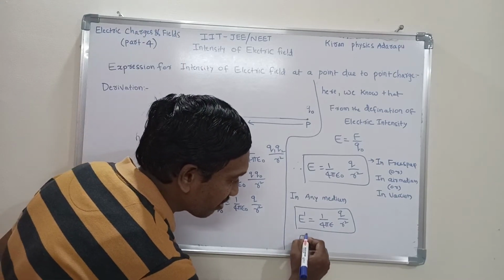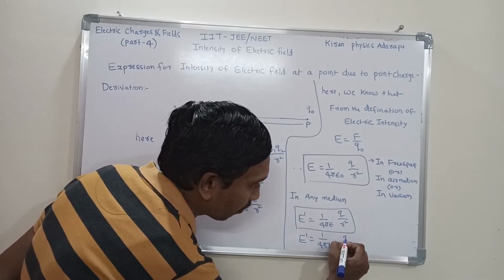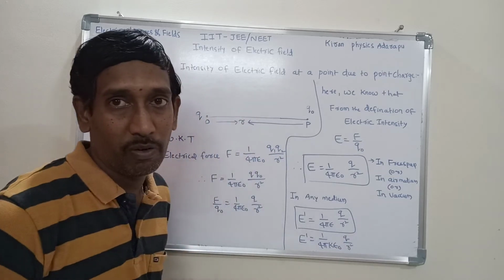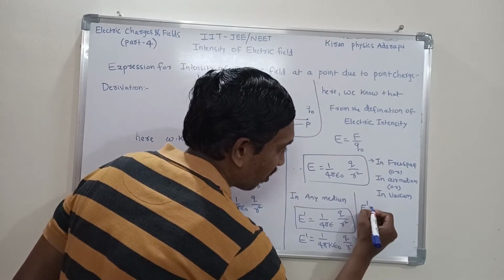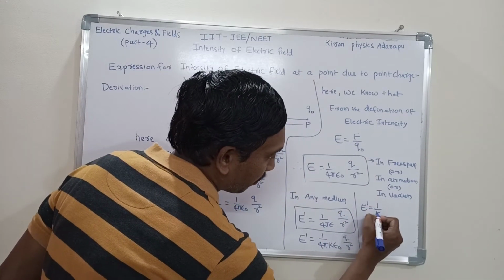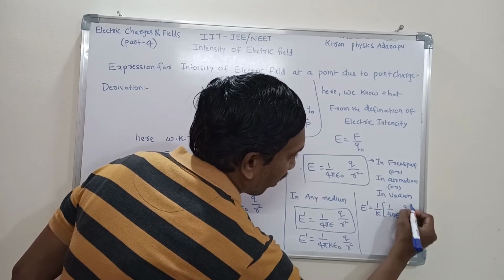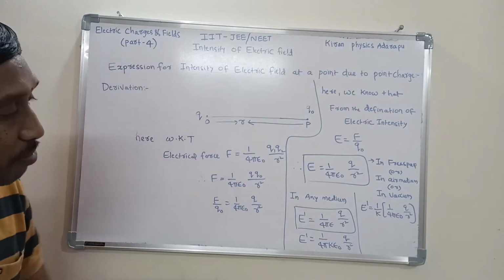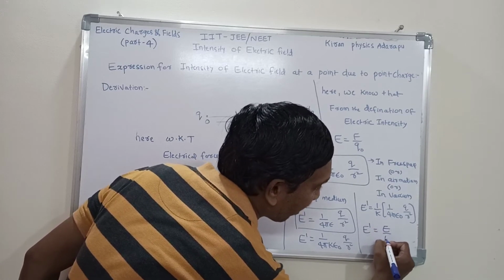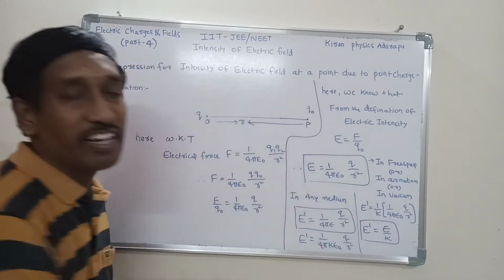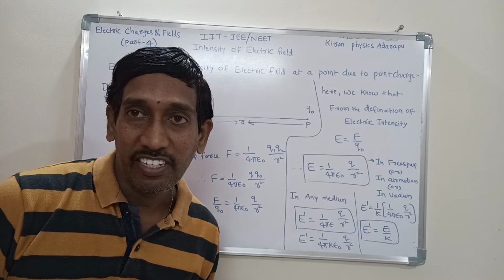That means E dash is equal to 1 by 4 pi into k epsilon naught into q by r square is the formula. Now this is the expression for electric intensity. In this expression, E dash is equal to 1 by k into the remaining expression, 1 by 4 pi epsilon naught into q by r square, which stands for E. That means E dash is equal to 1 by k into E, or E by k, is the formula. K stands for the dielectric constant. So this is the expression for electric intensity.